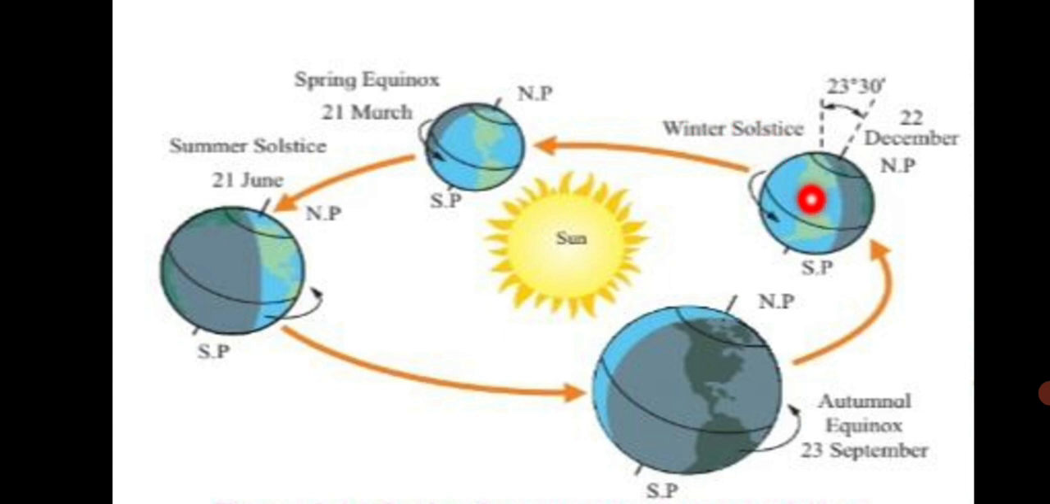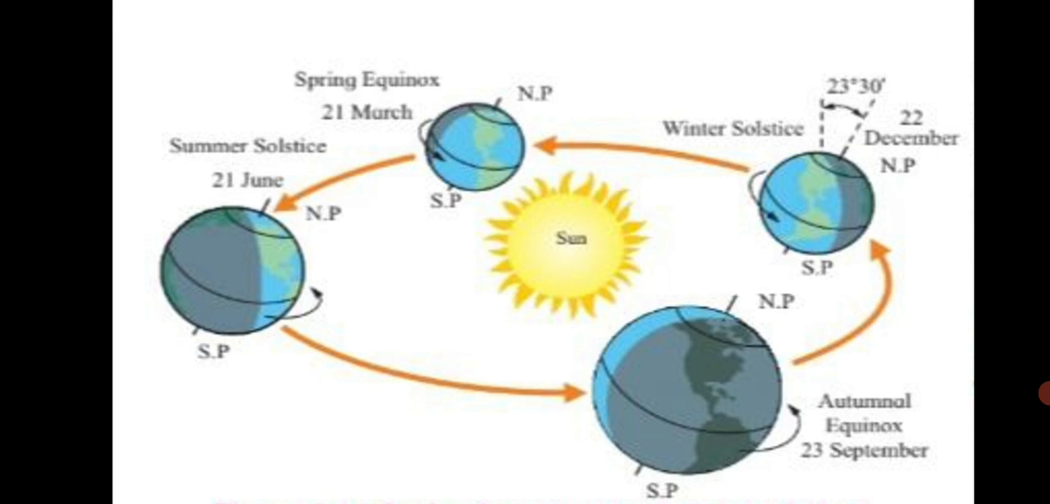So this entire period from 22nd December to 21st June is called Uttarayan, and from 21st June right up to 22nd December is the period of Dakshinayan. The revolution of the earth around the sun and the tilted axis of the earth are the two factors responsible for the apparent movement of the sun. Seasons occur only with reference to the northern and southern hemispheres.